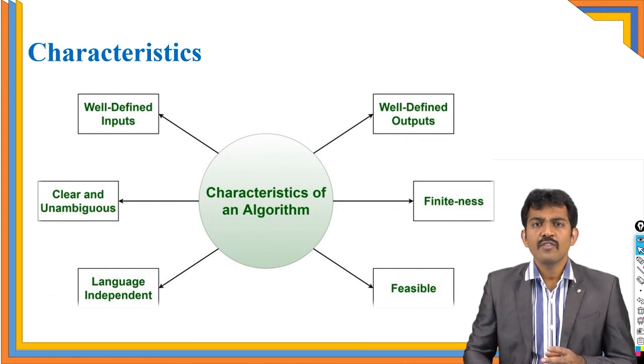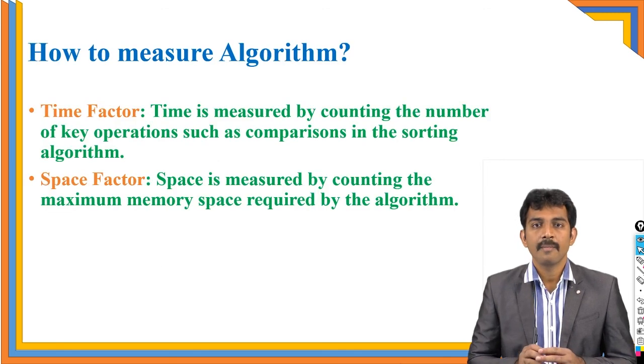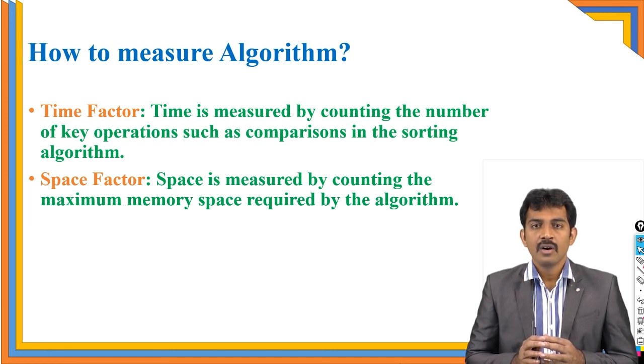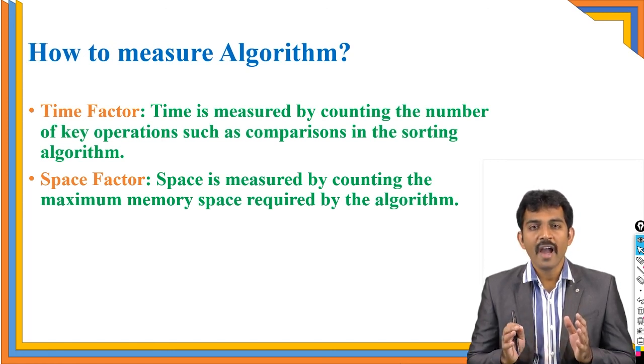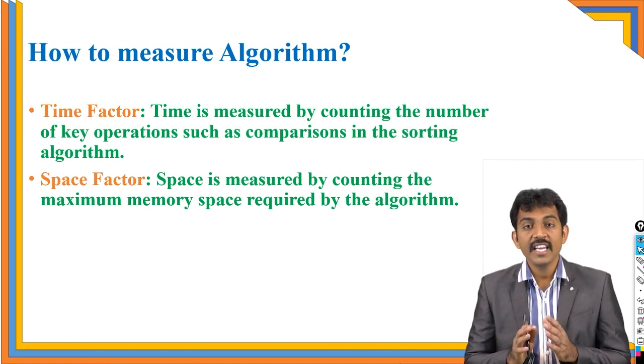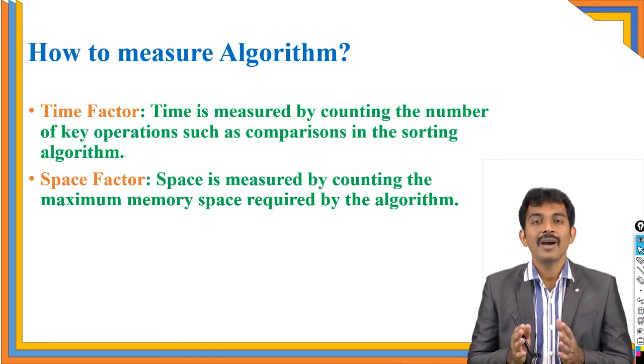Here, a very, very important thing is how we are going to measure the algorithm. So, measuring of the algorithm. In computer science, one problem contains n number of solutions. Yes or no? For example, if you want to reach Charminar from here, you have n number of routes.